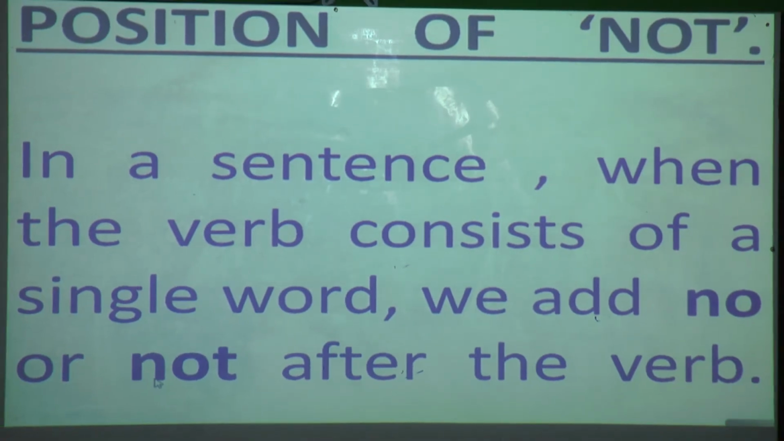Understood, students? Again I will repeat: when you have to put not in a sentence, what is the position of not? In a sentence where there is a single verb, after the verb you can put the word no or not. Understood? Okay, so now we'll see some examples.